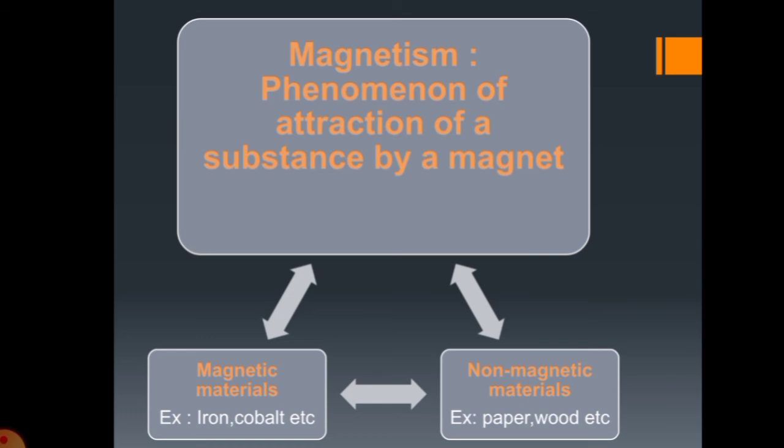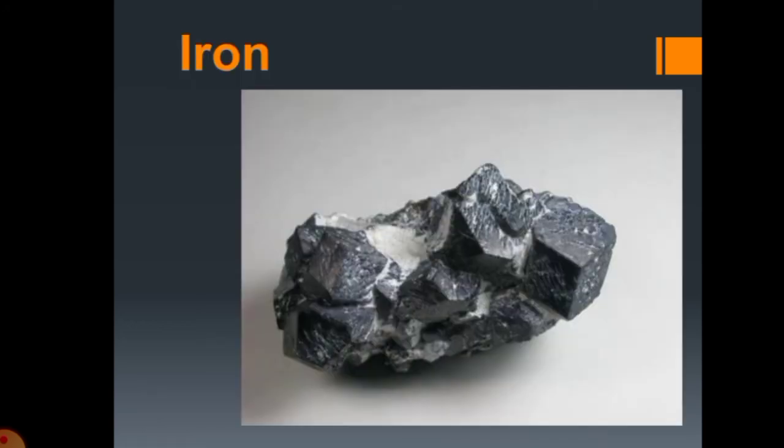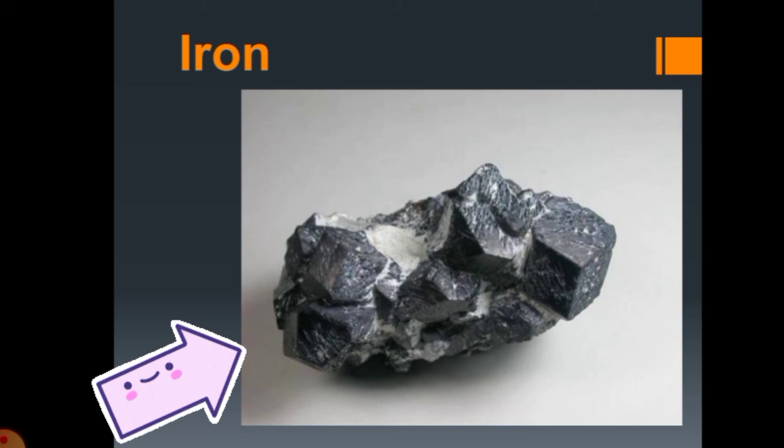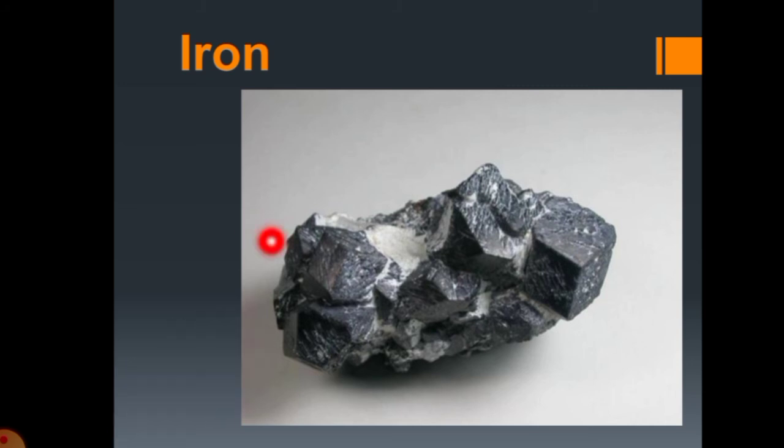Now, as per this property, we have divided substances into two types: magnetic substances and non-magnetic substances or materials. Magnetic materials are the materials which show the property or phenomenon of attraction by a magnet, while non-magnetic materials do not show this property of magnetism. Some examples: iron is a magnetic substance, it gets attracted towards the magnet.